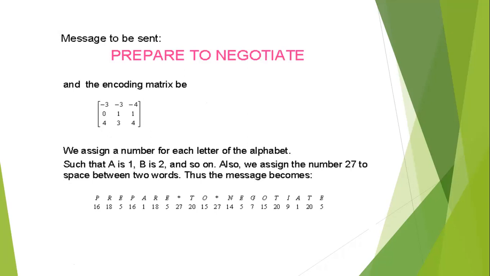Next problem. Message to be sent: prepare to negotiate. Then we take the encoding matrix, a 3 by 3 matrix. The same procedure: we assign a number to each letter of the alphabet, A equal to 1, B equal to 2, and so on. We assign the number 27 to the space between two words. Thus, the message becomes, we can assign P for 16 and R for 18, etc.